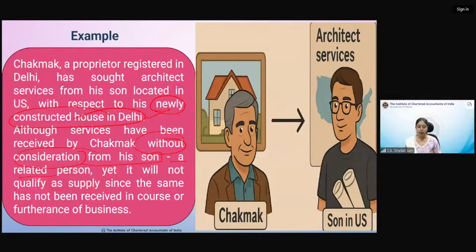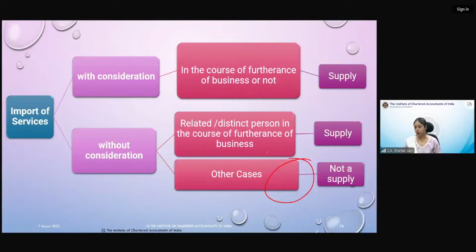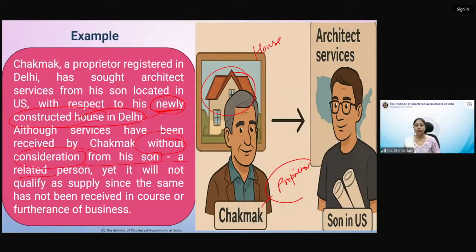Why? Because he has received these services with respect to his newly constructed house. अपने घर के लिए उसने, though Chakmak is a proprietor, but the services which he has imported without consideration. Now see, this is without consideration, so it cannot be without business test. दोनों में से एक टेस्ट होना बहुत जरूरी है. या तो consideration है तो business test relax होगा, but अगर consideration नहीं है तो business test qualify करना बहुत जरूरी है. In that case, it has to be in course or furtherance of business. So here, Chakmak has to receive the architect services for his business purpose. Now he is receiving for his personal residence. So in this case, it will not be a supply.